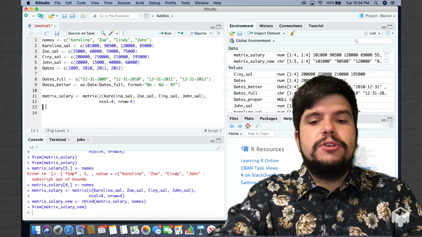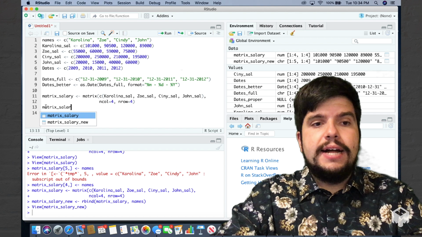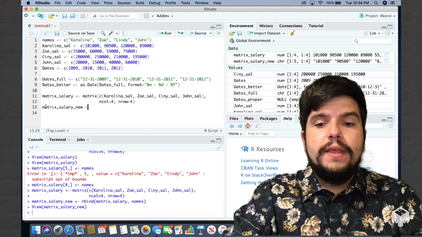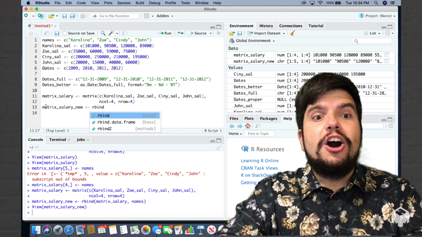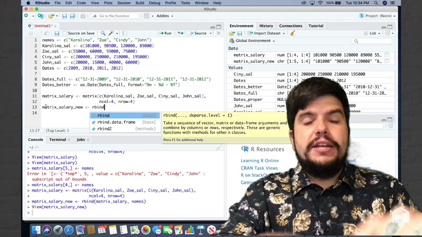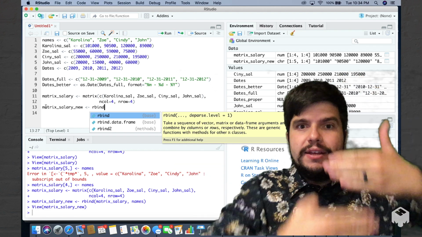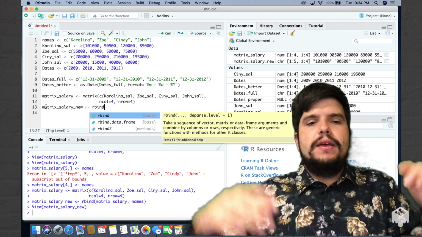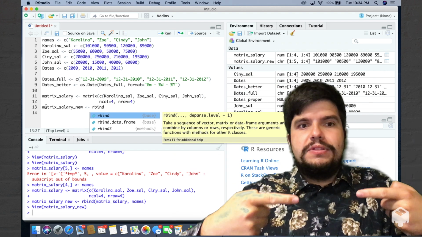All I have to do is create a new object called matrix underscore salary underscore new and use a function called rbind. The rbind function is going to bind by rows, stack them, union my objects. Rbind my matrix with my character vector with the names.